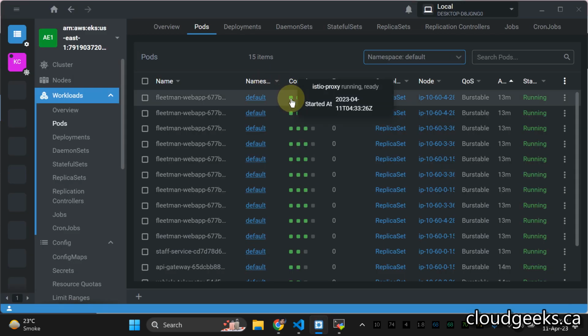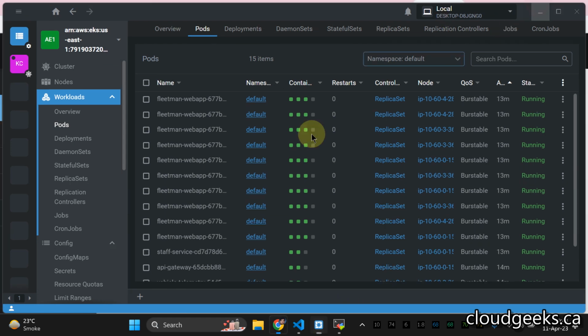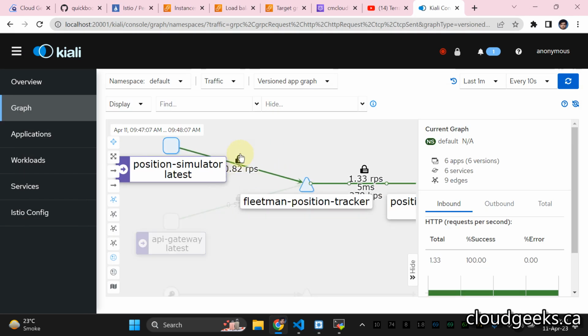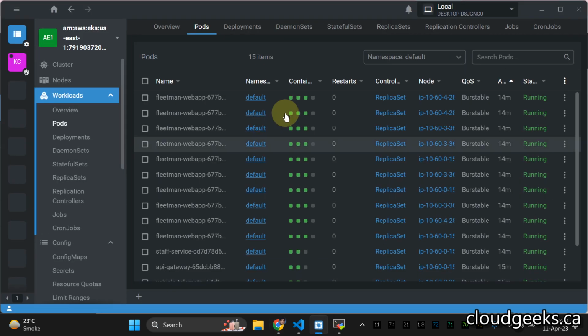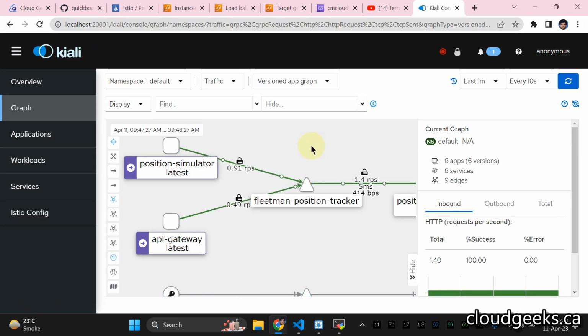This is the proxy I'm talking about, right? So the Istio proxy. This is how mutual TLS works. Traffic is an HTTP request sent to another pod, which is actually going through that particular proxy, and it is then going to route it to other pods, right?